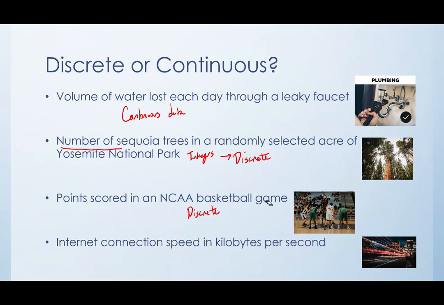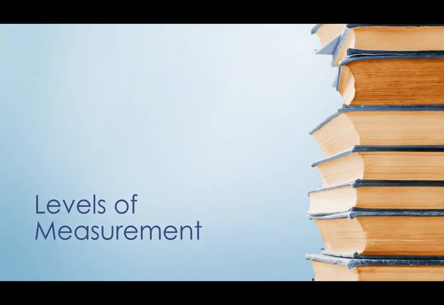I think we have one last one. Internet connection speed in kilobytes per second. And so again, it might be 30 kilobytes per second, 50 kilobytes per second, 1,052 kilobytes per second. But you could also have like 256.7 kilobytes per second. So we're not limited to integers here. We have an infinite number of possibilities depending on how exact we want to measure. This is going to be continuous data. Okay. And that's going to take us to levels of measurement, which we will put in its own video.